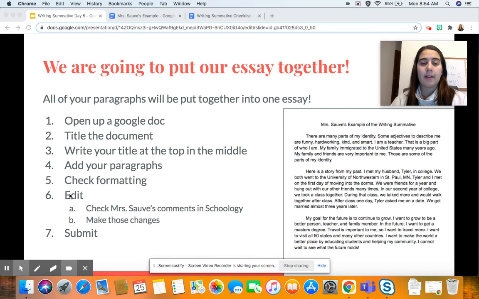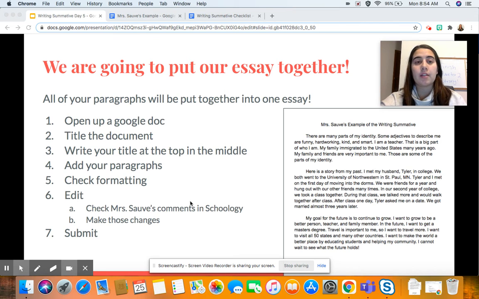What we're going to do is you are going to edit. So go through yours, just kind of read through it on your own, and then you can edit it that way. But then I also want you to edit by checking the comments I left you on your paragraphs in Schoology. I left all of you comments of things you can change or add to your paragraphs to make them stronger in Schoology, on your paragraph assignment.